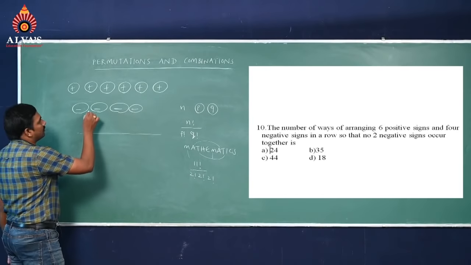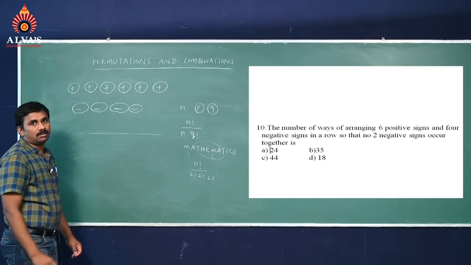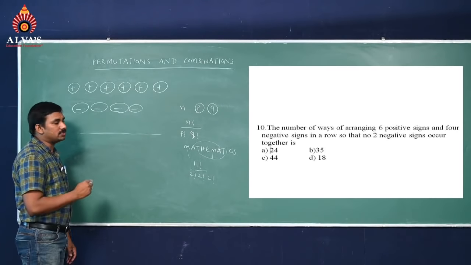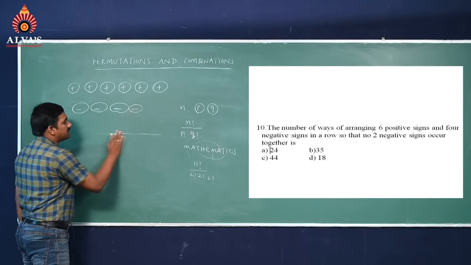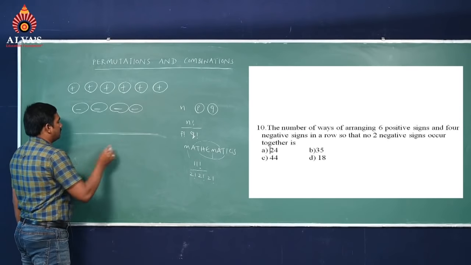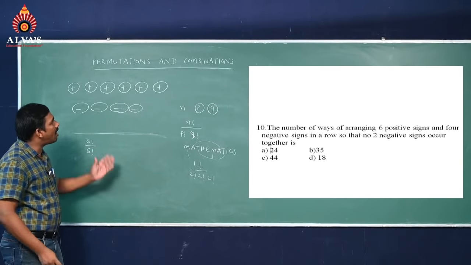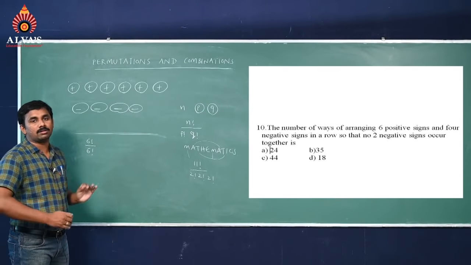So here no 2 negative signs occur together. First, I arrange these 6 positive signs in 6 places, which is 6 factorial by 6 factorial only, because all the positive signs are alike.